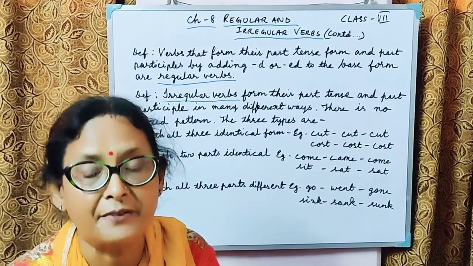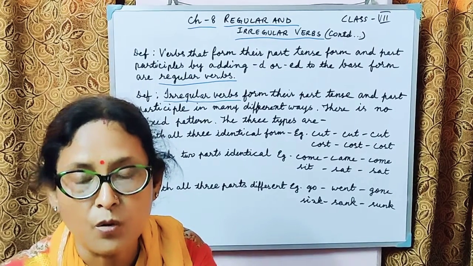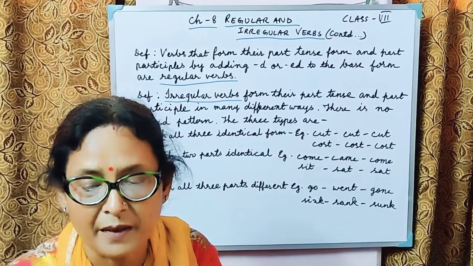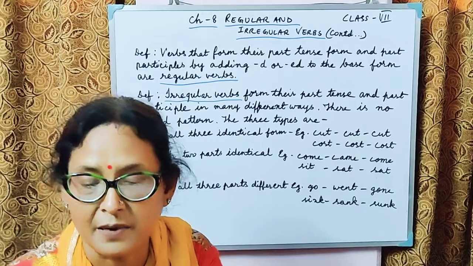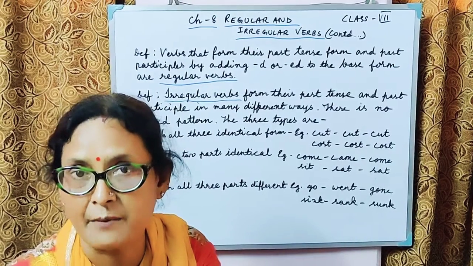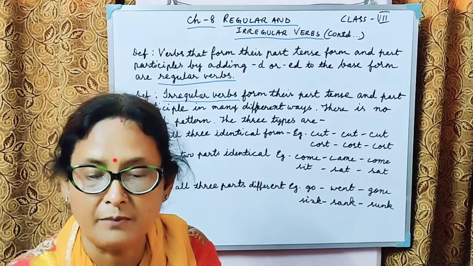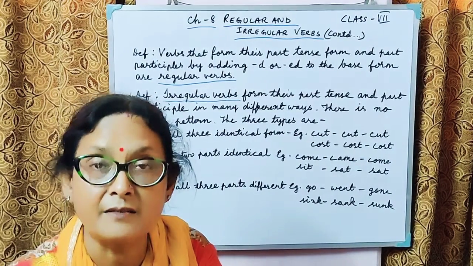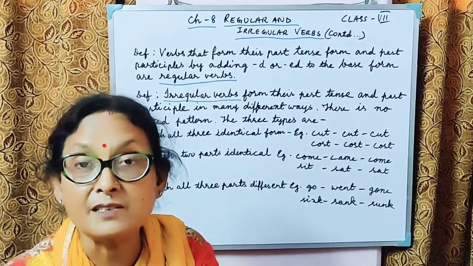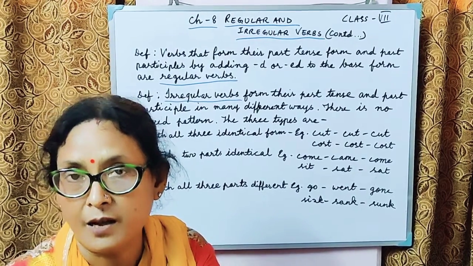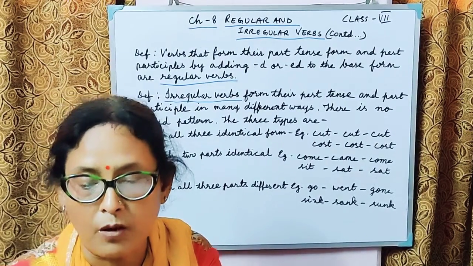Now, as the name suggests, the irregular verbs form their past tense and the past participle in many different ways. There is no fixed pattern to make the past tense and the past participle, and hence the name irregular verbs. The only way to learn them is through practice and regular use. That's how you can remember the irregular verbs.